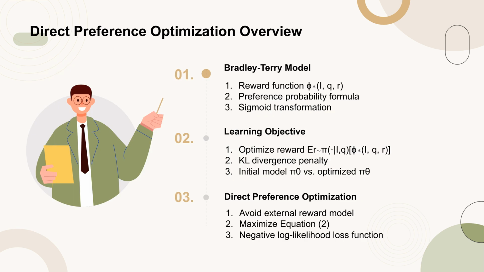The Bradley-Terry (BT) model is a common assumption in preference learning, which posits the existence of a reward function r* that maps to a preference probability using a sigmoid transformation. The learning objective under this model involves optimizing the expected reward while penalizing the KL divergence to stay close to the initial model. Direct Preference Optimization (DPO) simplifies this process by avoiding the need for an external reward model, instead maximizing the original objective directly through a negative log likelihood loss function.